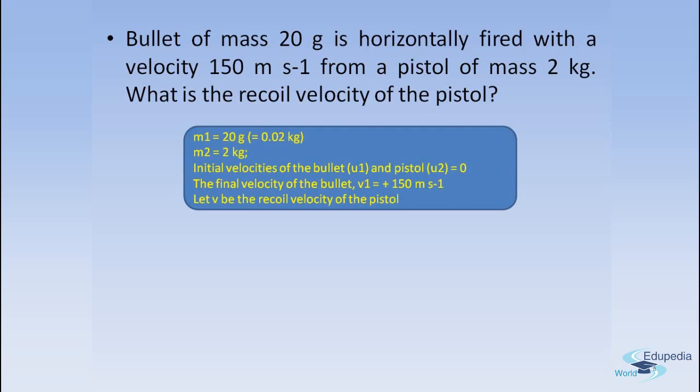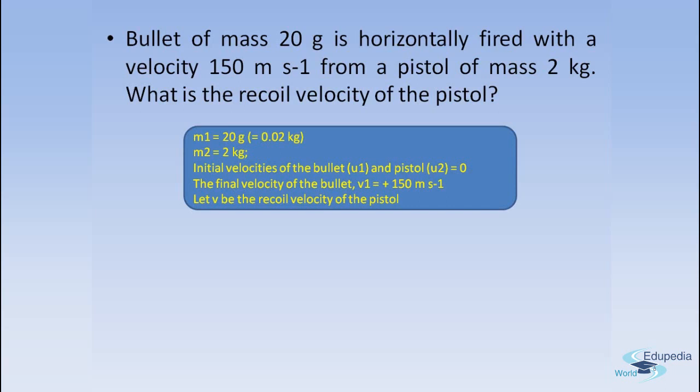So in this problem, what do we have? We have m1, the mass of the bullet, which is 20 grams, and m2, the mass of the pistol, which is 2 kgs. First we have to get both the masses into the same unit. So 20 grams we convert into kgs and we get 0.02 kgs. Also, the initial velocities of the bullet, u1, and of the pistol, u2, are both 0, right? Because they are not moving, they do not have any velocity initially. And the final velocity of the bullet, v1, is 150 meters per second.